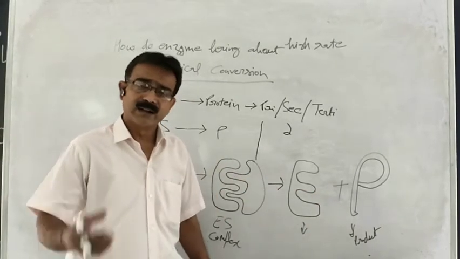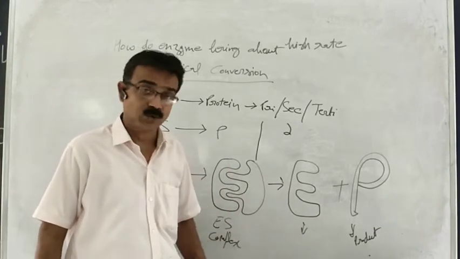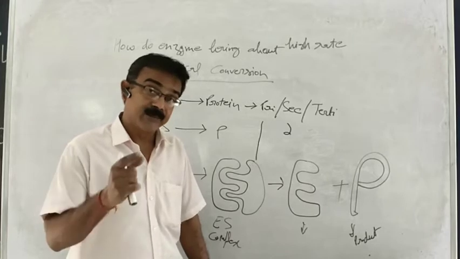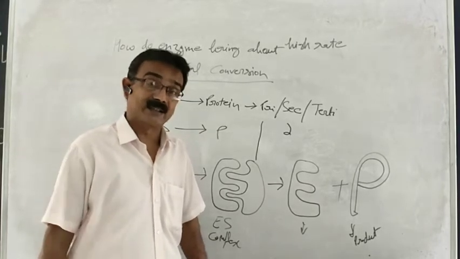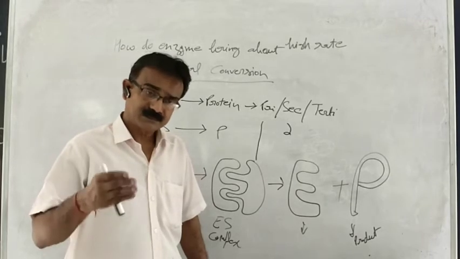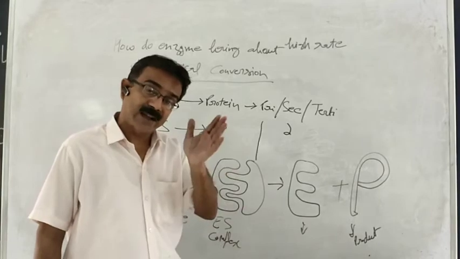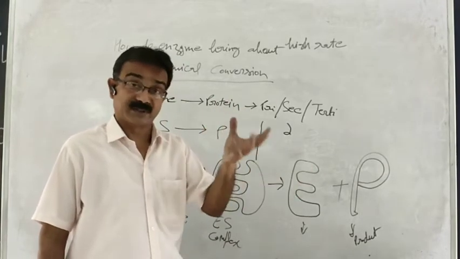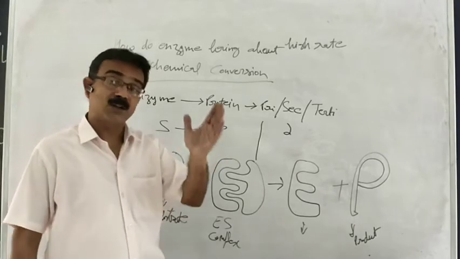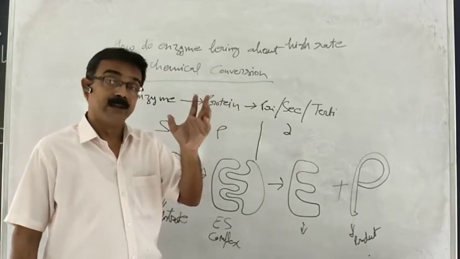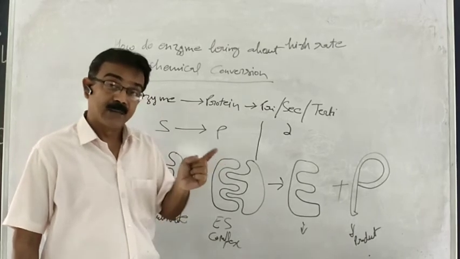Product means what? We are taking protein as a part of food. In 10th class you have studied pepsin, a protein digestive enzyme, and lipase, a lipid digestive enzyme. So these enzymes will act on the substrate. Substrate is what? Eatables. Protein is a substrate, and pepsin is an enzyme.